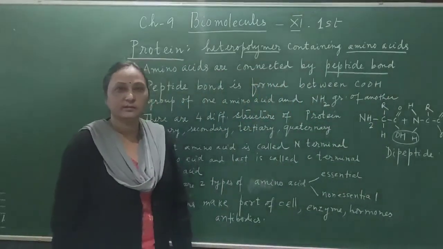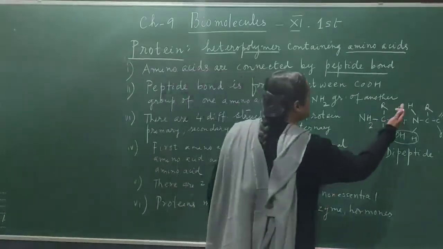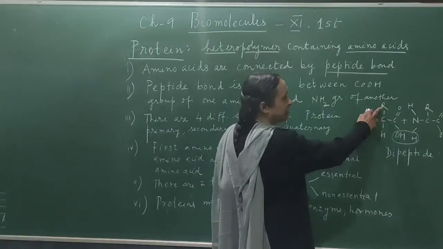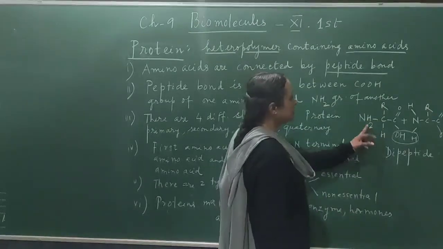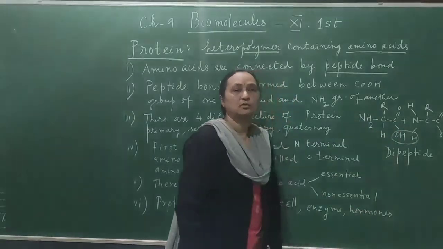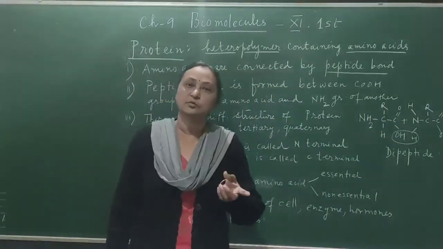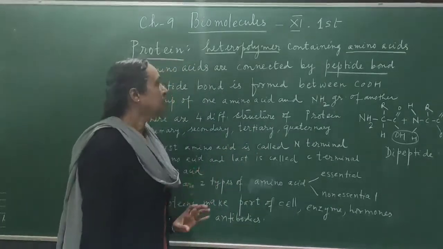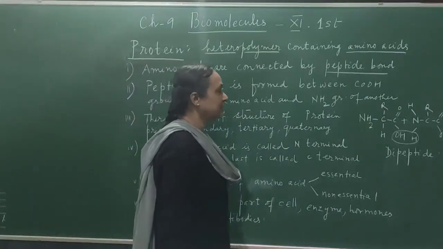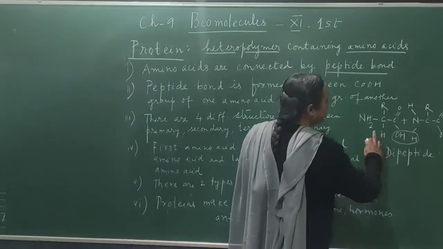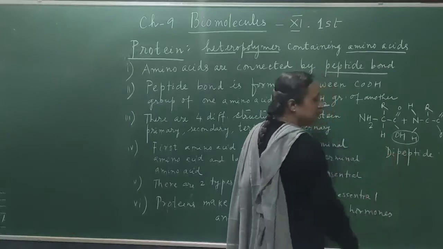What is the structure of an amino acid? This is one single amino acid. This is carbon, R is the functional group, H, one amino group, one carboxyl group. So one amino acid has a carboxyl group and an amino group. When two amino acids are connected in protein, a peptide bond forms, and this is called a dipeptide.